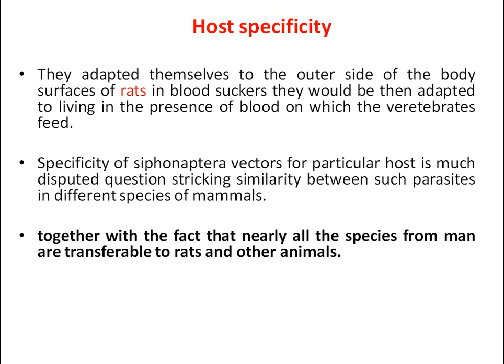This specificity of Siphonapterans will be up to the parasite to decide what related species has to be selected for their survival. Together with the fact that nearly all the species from man are transferable to the rats and other animals. So here, as I told you, the environment which is present in the rat's body and the human body is more or less 90% similar, with similar physiological parameters.